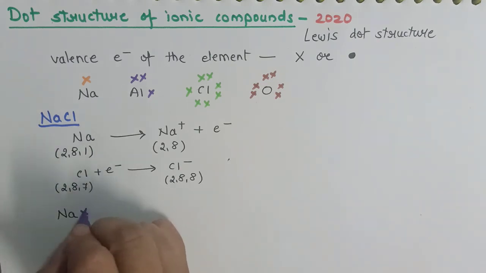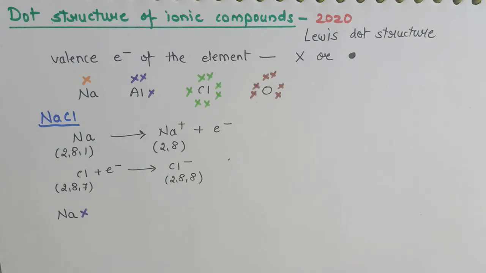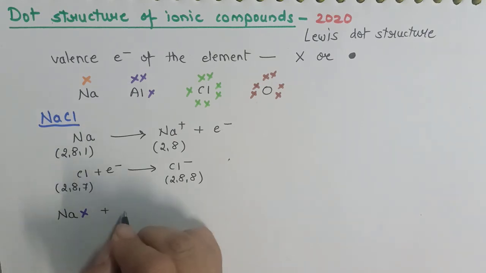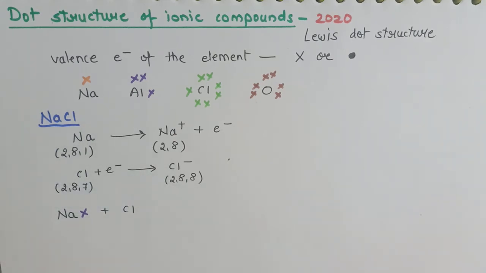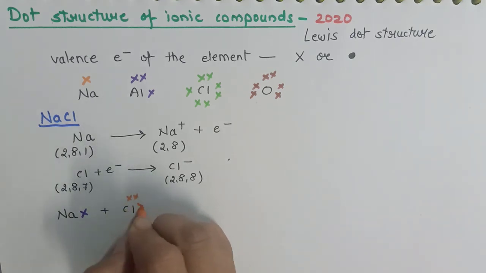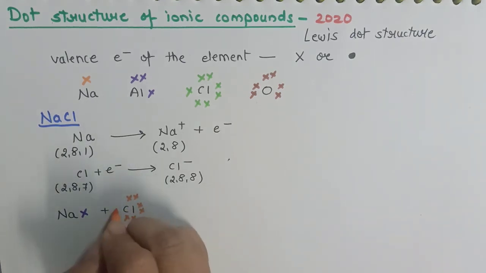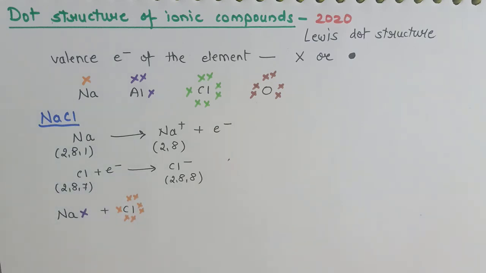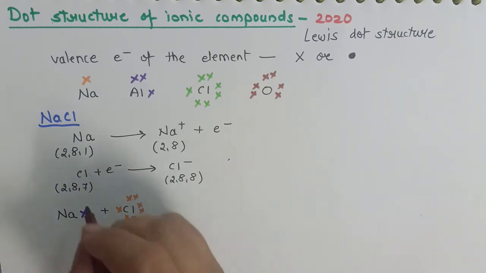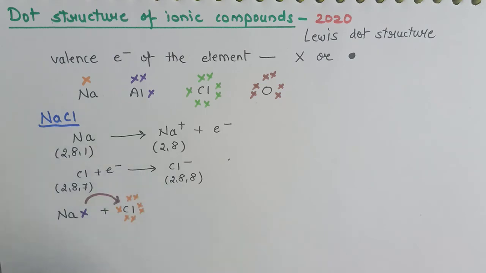Sodium, 1 electron is present in its outermost shell. Chlorine, there are 7 electrons in its outermost shell. So sodium, which has 1 electron, will donate it to chlorine. What will happen?